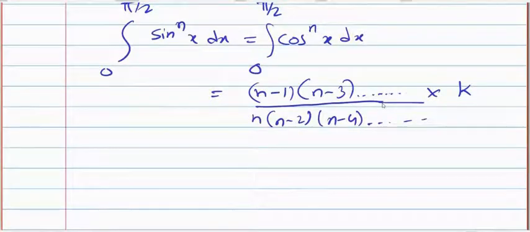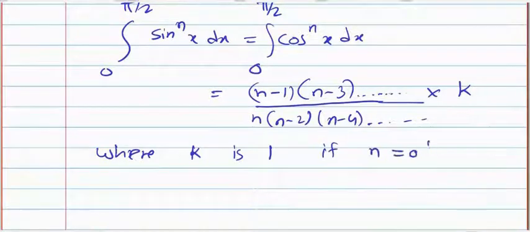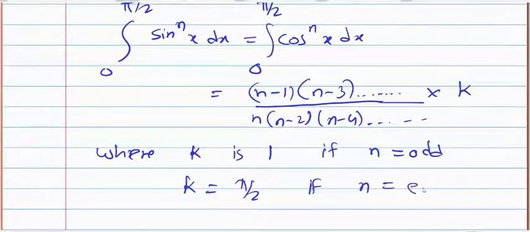Here k is 1 if the n value is odd, that means sin raised to 5, sin raised to 7, sin raised to 3, sin raised to power 9 x. So in that case the k value will be 1, and k will be pi by 2 if your n value is even.